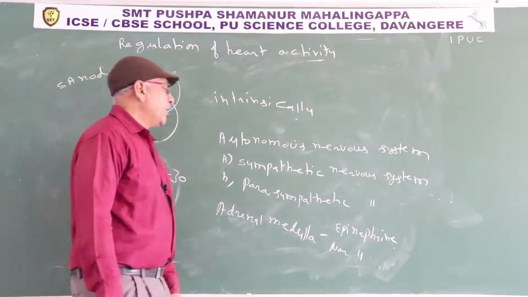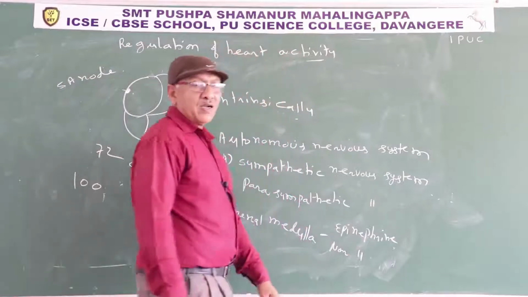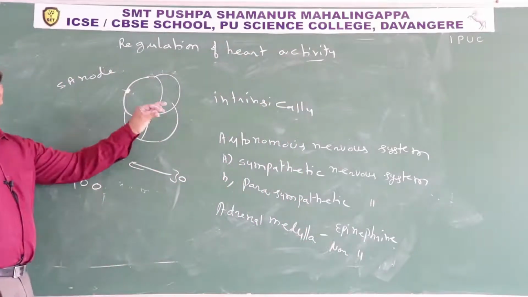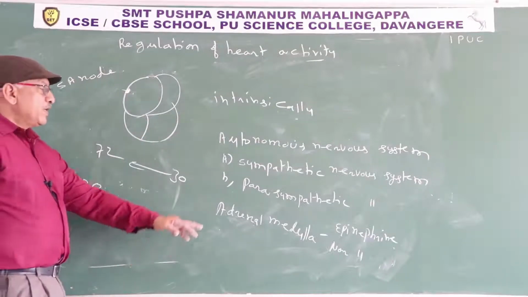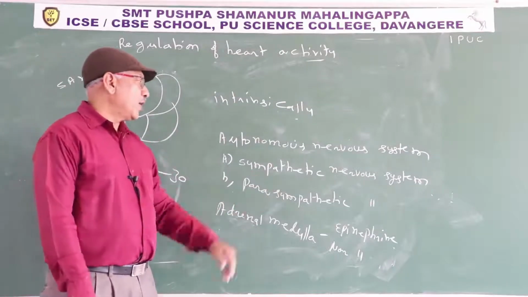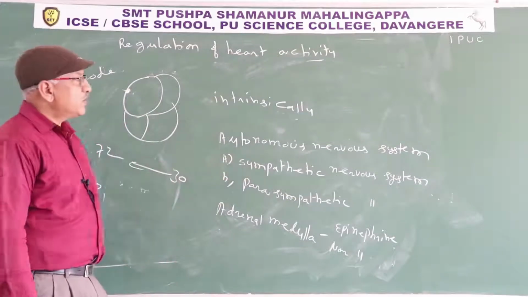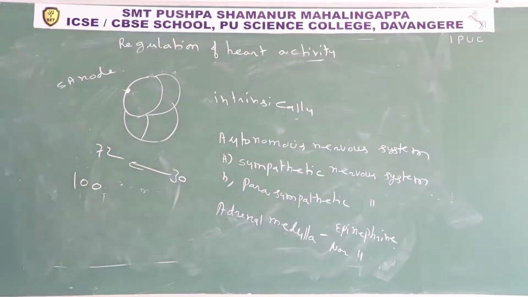The hormones of the adrenal medulla, epinephrine and norepinephrine, also increase the heartbeat and cardiac output. Their function is the same as that of the sympathetic nervous system. So this is about regulation of heart activity.